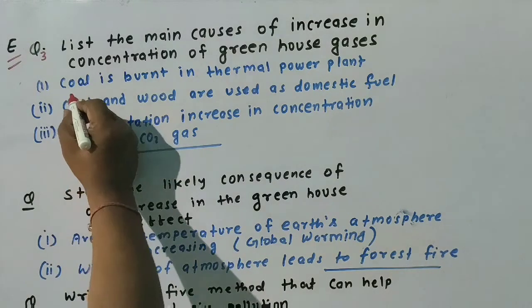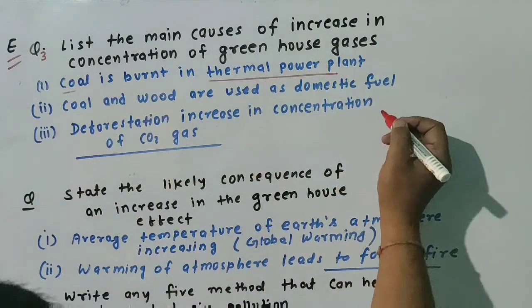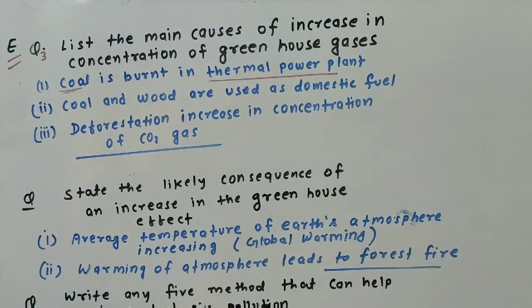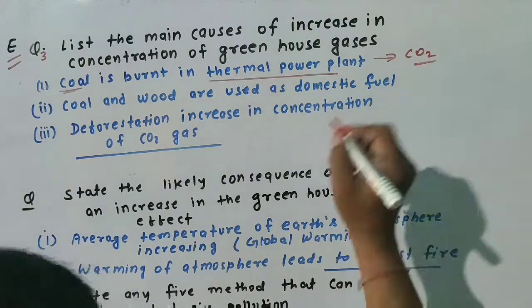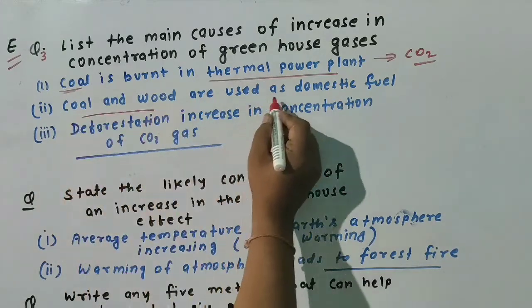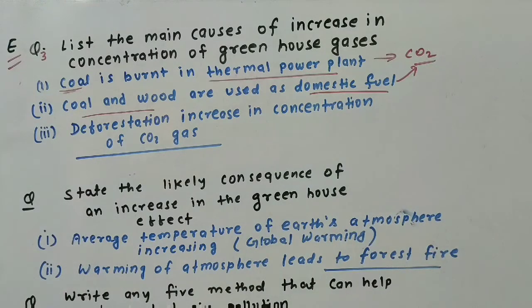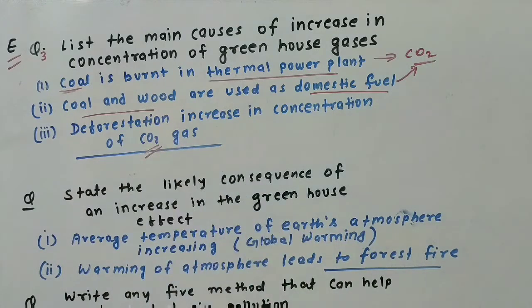Coal is burned in thermal power plants to generate electricity, producing carbon dioxide in large amounts. Coal and wood are also used as domestic fuel, which also produce carbon dioxide, and deforestation increases the concentration of carbon dioxide. These are the causes of increase in concentration of greenhouse gases in Earth's atmosphere.